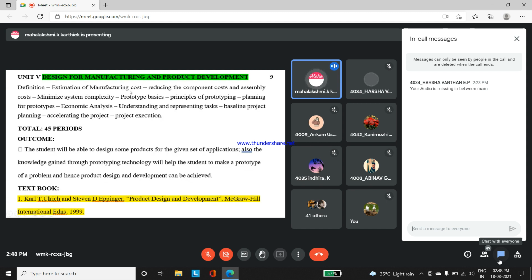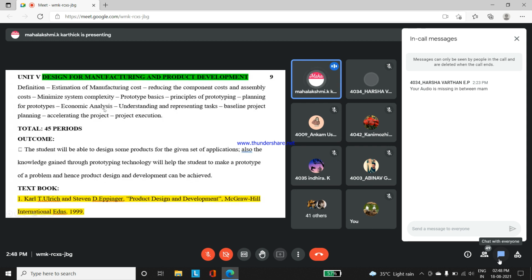Because at this stage, we are just going to analyze whether the product will be good when we manufacture it for large-scale production. So in this unit, you will learn the calculations of manufacturing cost, and understand any representation of a task which is not fulfilled by the customer that has to be rectified. All those things will be understood in this chapter.